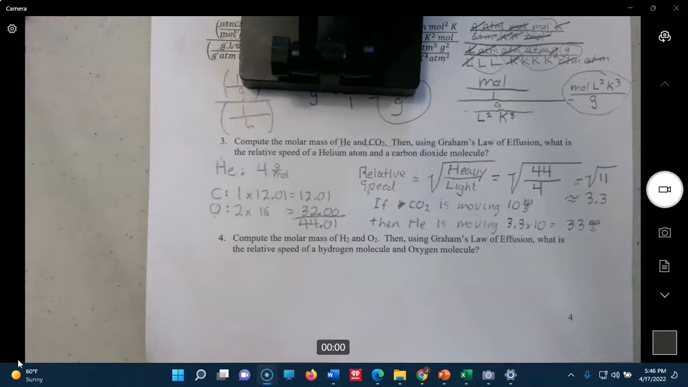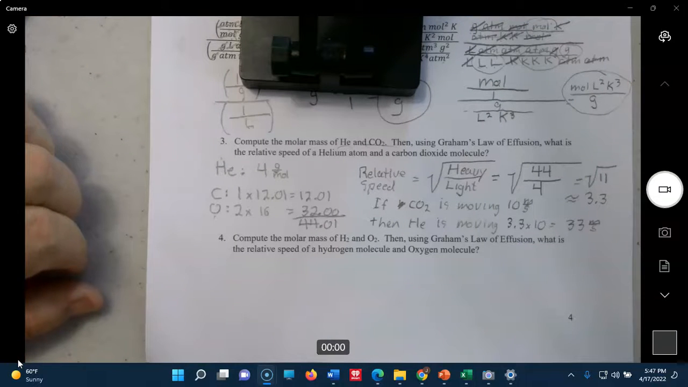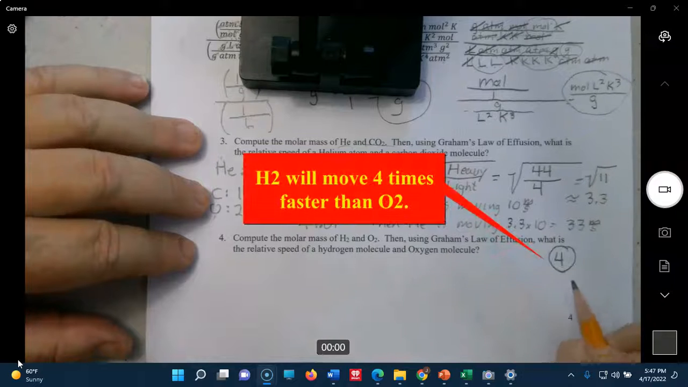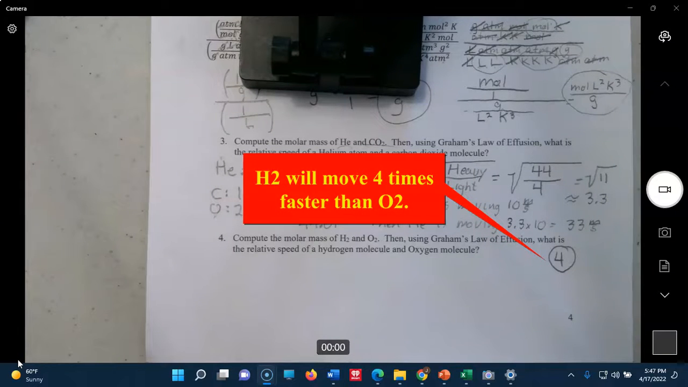Okay, and number 4 I'm going to leave for you to do on your own. If you don't show the work, you don't get any credit. And it's a substantial amount of credit because it's the only problem that I'm not doing for you. The answer to it, though, is 4, but you've got to show the work. You've got to show how you set it up.